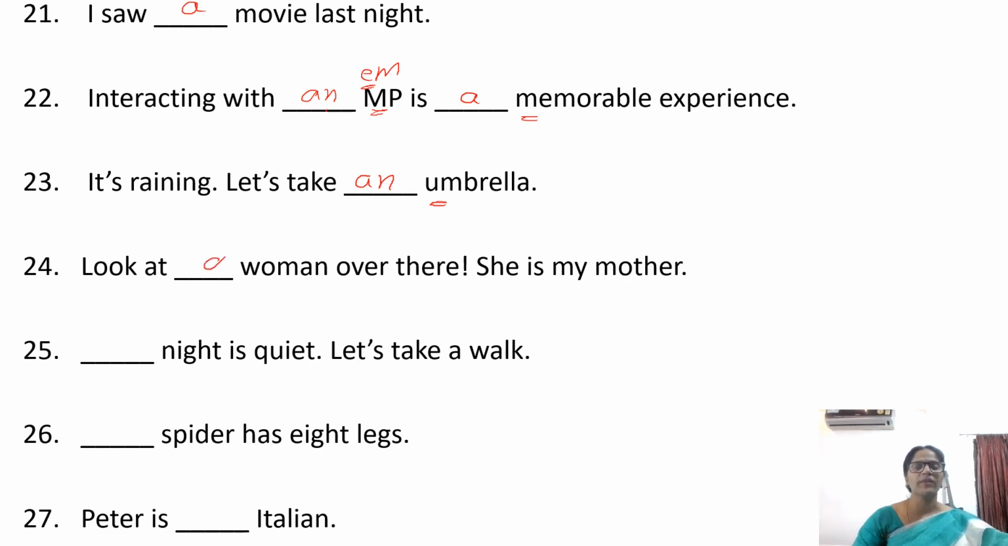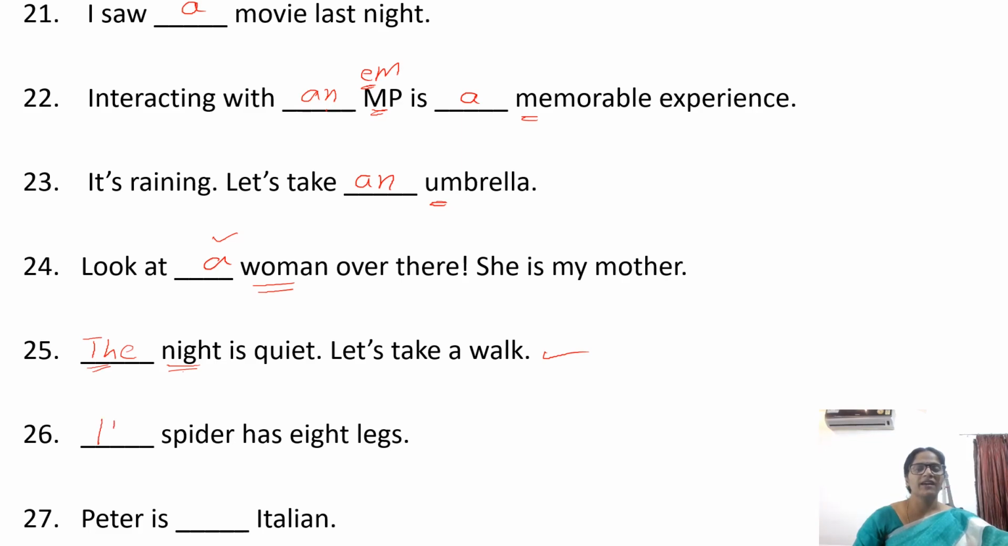Look at a woman over there. She is my mother. Here we are introducing a woman. To introduce someone we use a. The night is quiet. Let's take a walk. Before the time of a day, whether it is morning, afternoon, evening, night, we have to use the. The is used before certain time expressions. So the night is quiet. Let us take a walk.